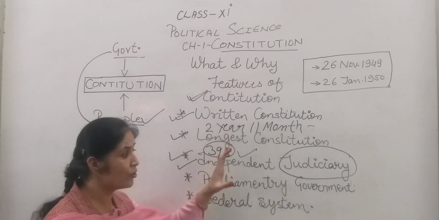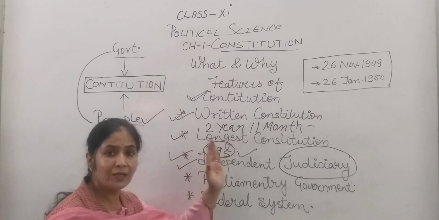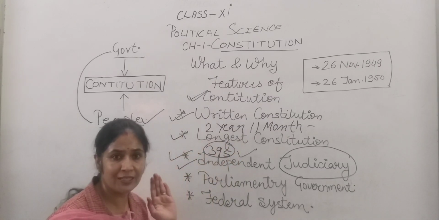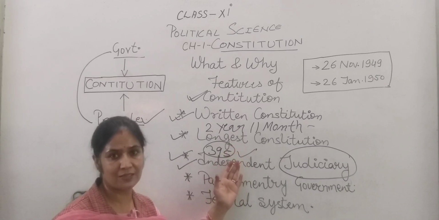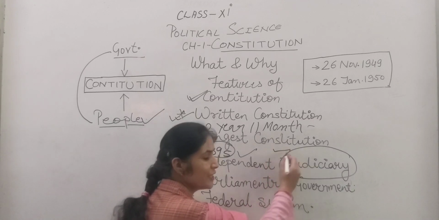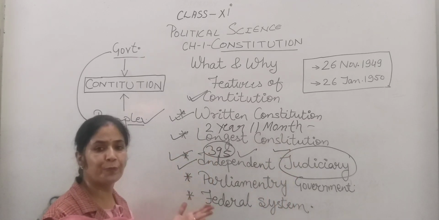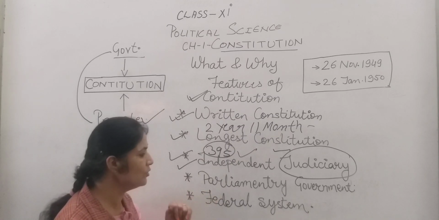Because the judiciary is the guardian of the fundamental rights, we can knock on the door of the judiciary whenever our fundamental rights are violated. When fundamental rights are violated, we can go to the judiciary. This refers to the Supreme Court, the High Court, and the district court is also there.